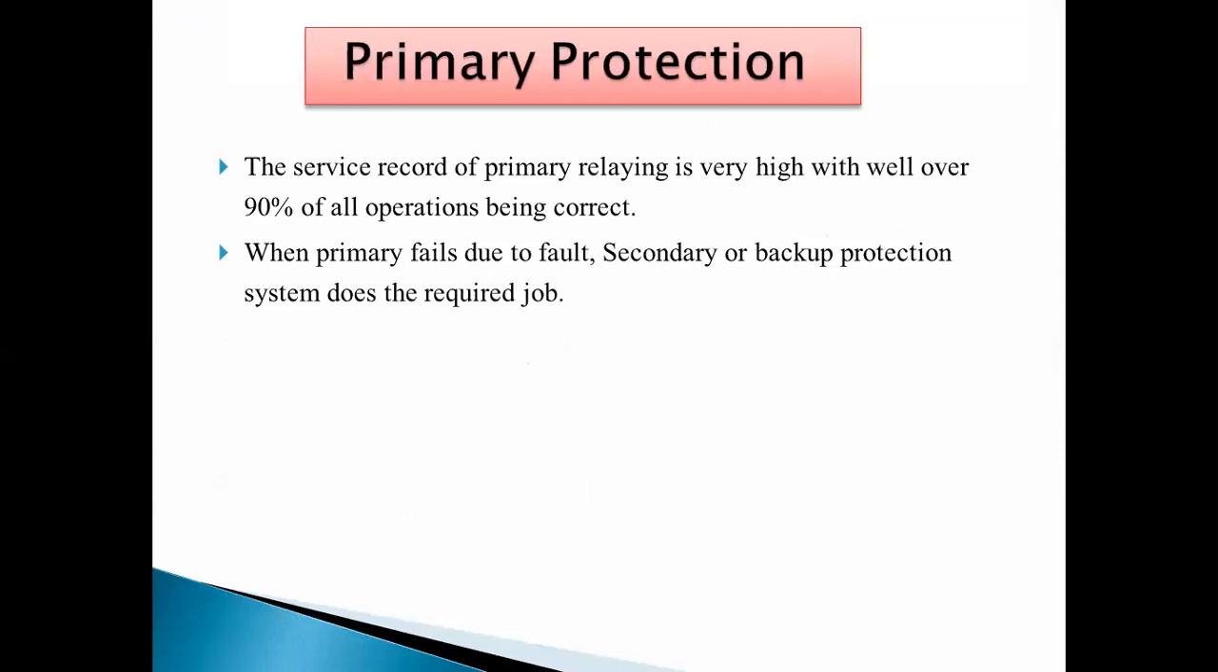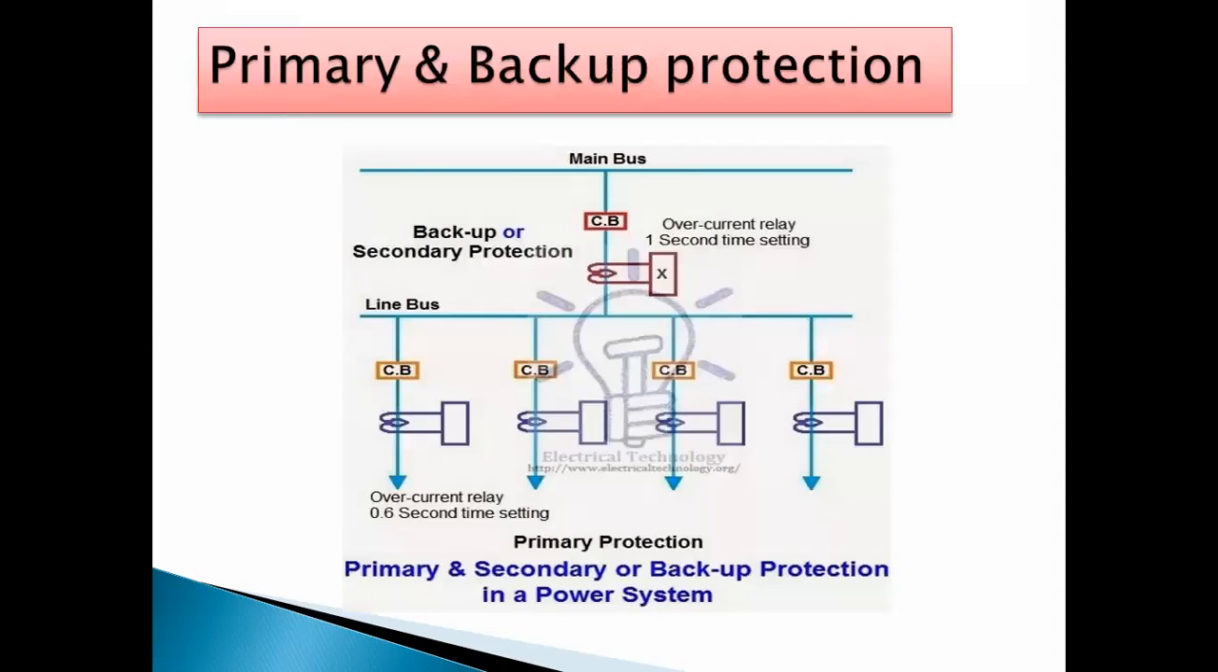So the point is actually primary and backup protection. So first we'll see what is meant by primary protection. The service record of primary relaying is very high, with well over 90% of all operations being correct. Means when we are using these protective schemes or protective devices, these are very efficient and they are operating 90% correct. But why do we need this secondary protection?